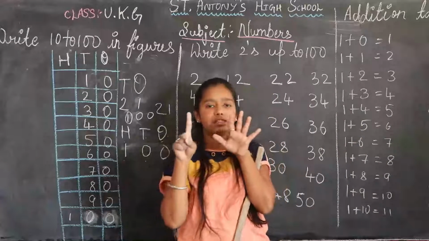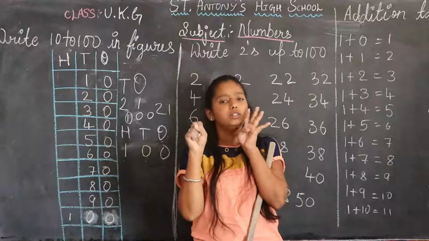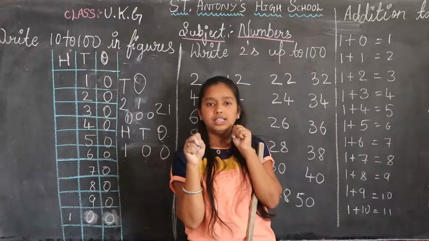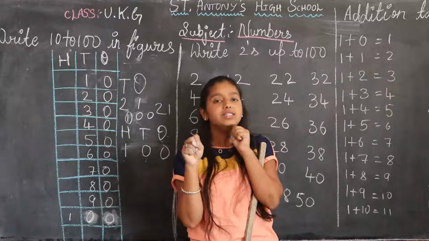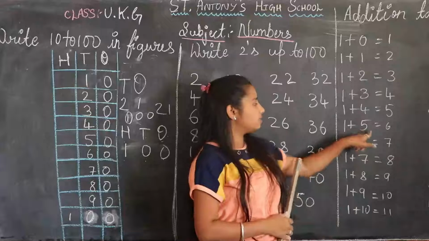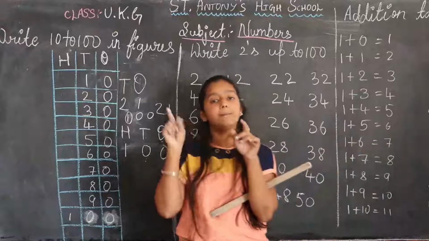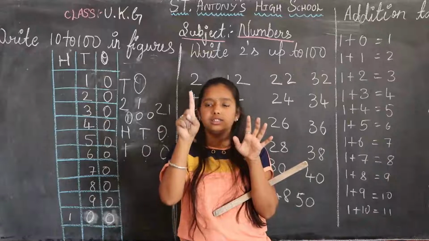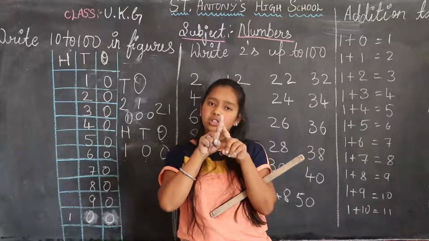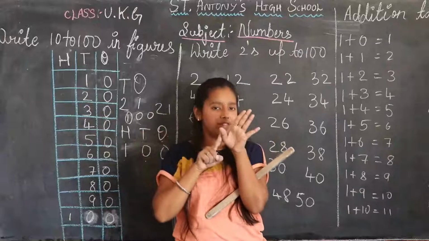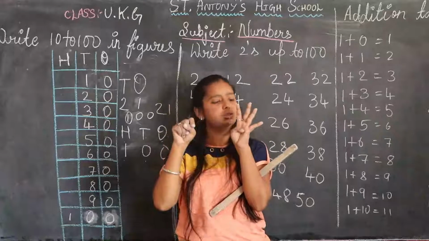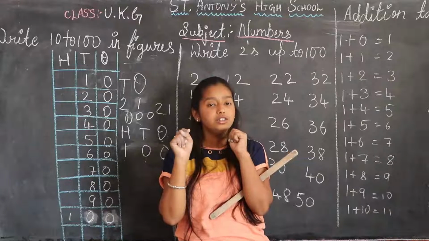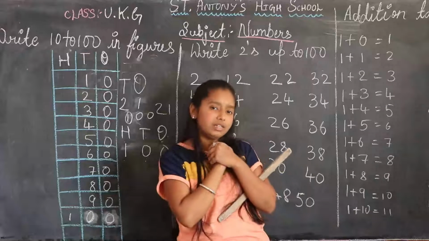1 plus 5. Just count it. 1, 2, 3, 4, 5, 6. How many? 6. Yes. 1 plus 5 is equal to 6. 1 plus means you should add, children. You should add this finger also and these 5 fingers also. 1, 2, 3, 4, 5, 6. 1 plus 5 is equal to what number will come, children?